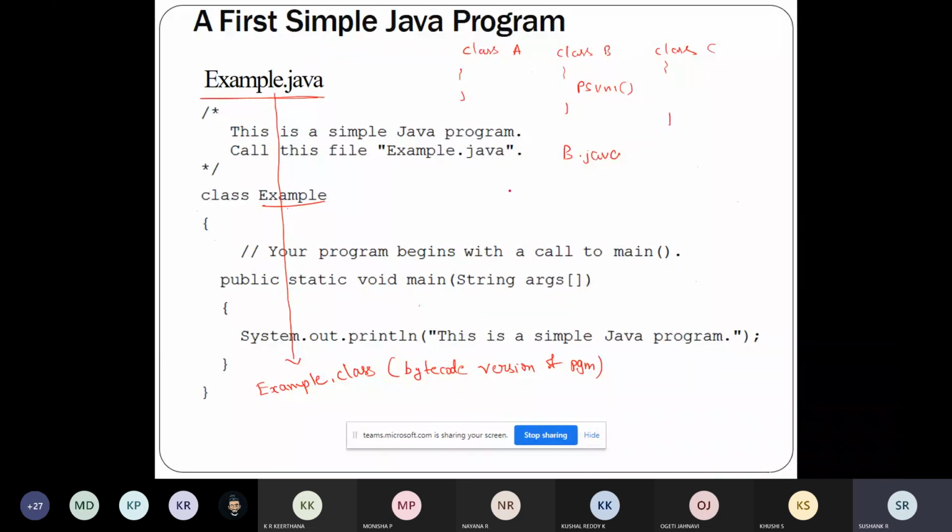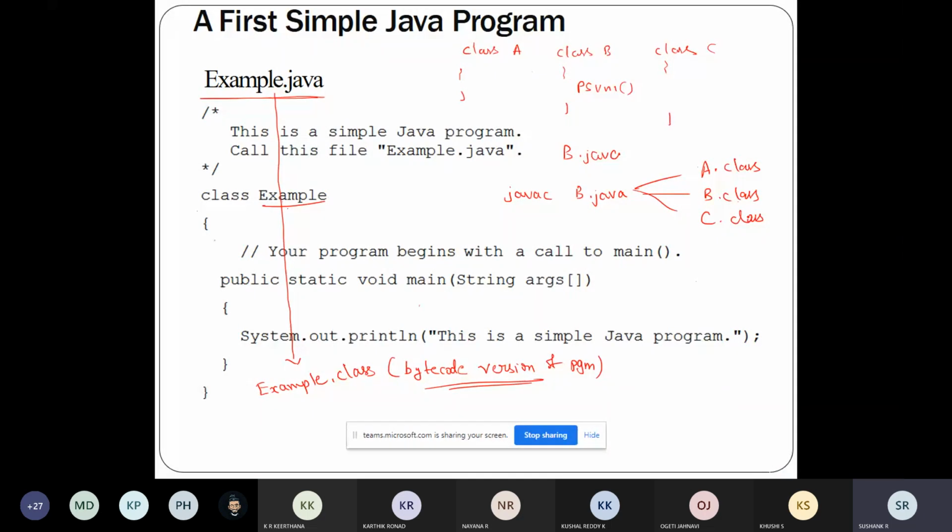Once I compile this program, javac b.java, what will be my output? It will be a bytecode version of my program which contains class files: A.class for class A, B.class for class B, and C.class for class C. So if a source file contains three classes, whenever this command is executed, three .class files will be generated.